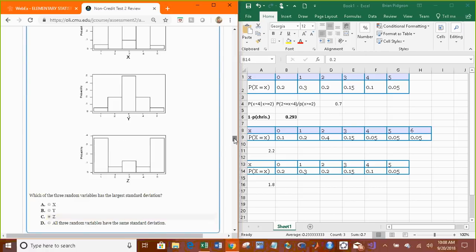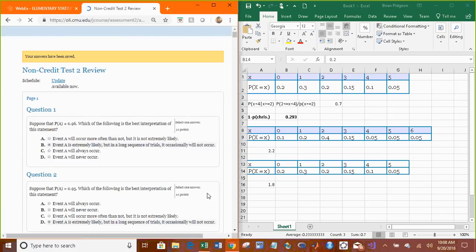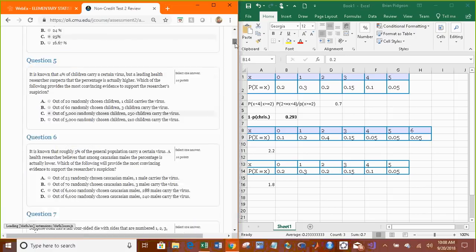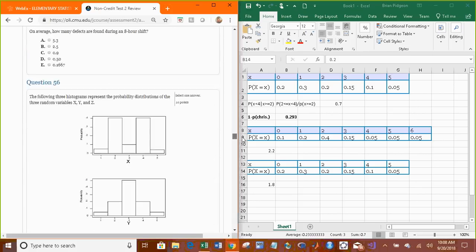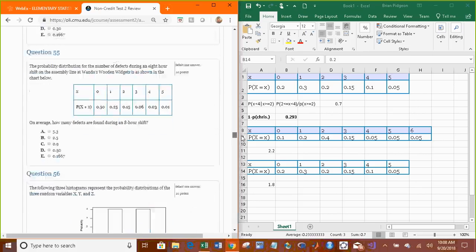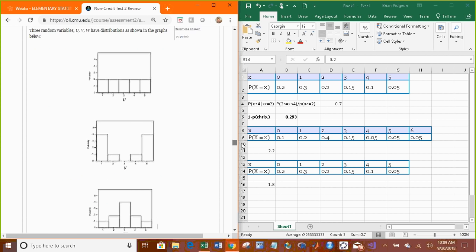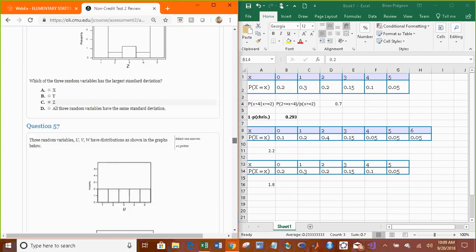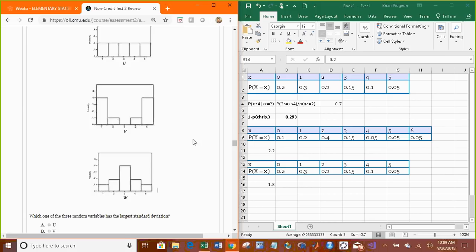I'm going to save it right now, just while I'm thinking about it. All right. Where were we? I didn't do that one, I just did this one. That's the same thing. Exact same question, just different. The largest standard deviation is where the values are farthest away from the center. That'll be histogram Z.